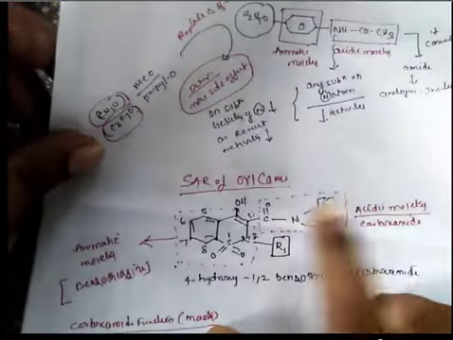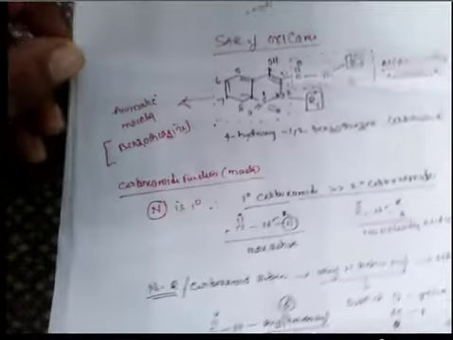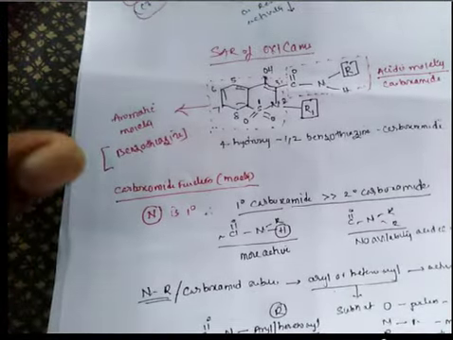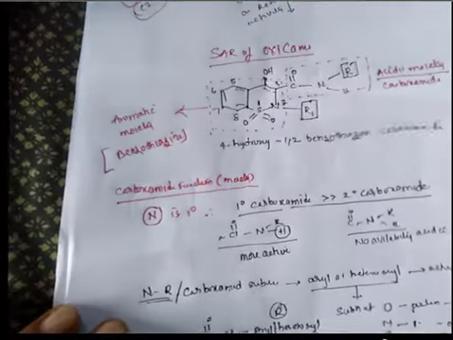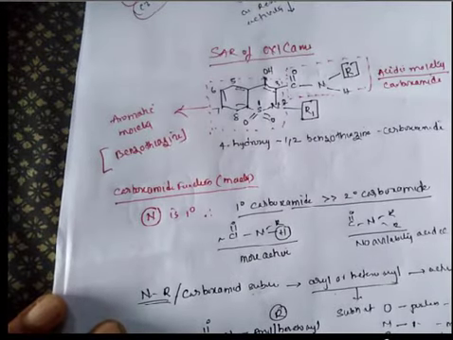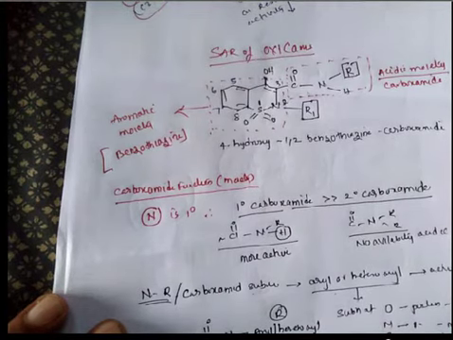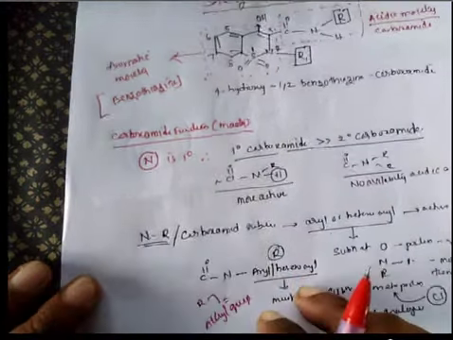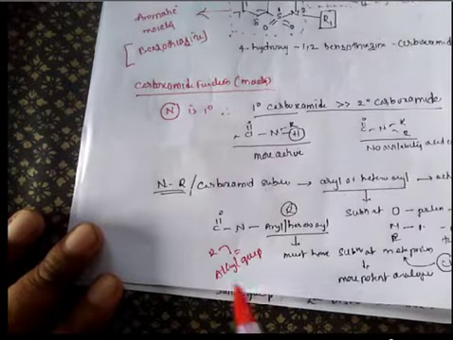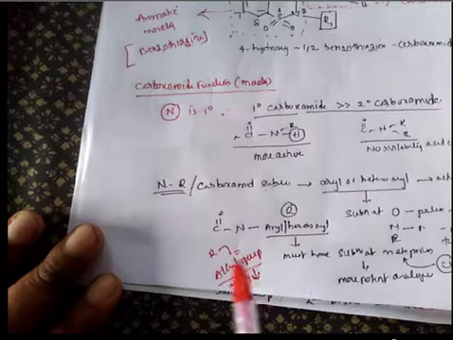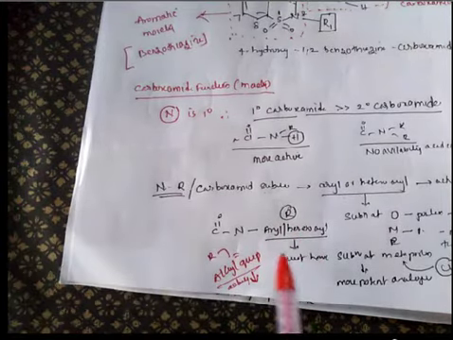And coming to the substituent on this carboxamide nitrogen, it must be an aryl or heteroaryl. If R is an alkyl group, activity decreases. So this R group must be aryl or heteroaryl.